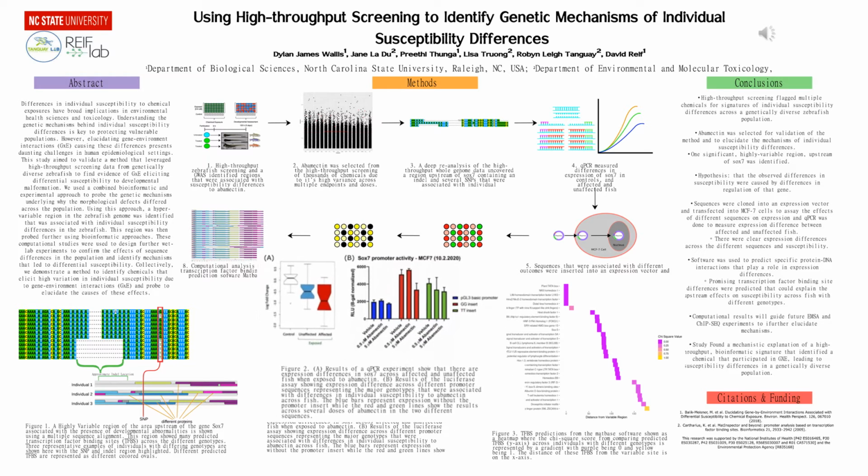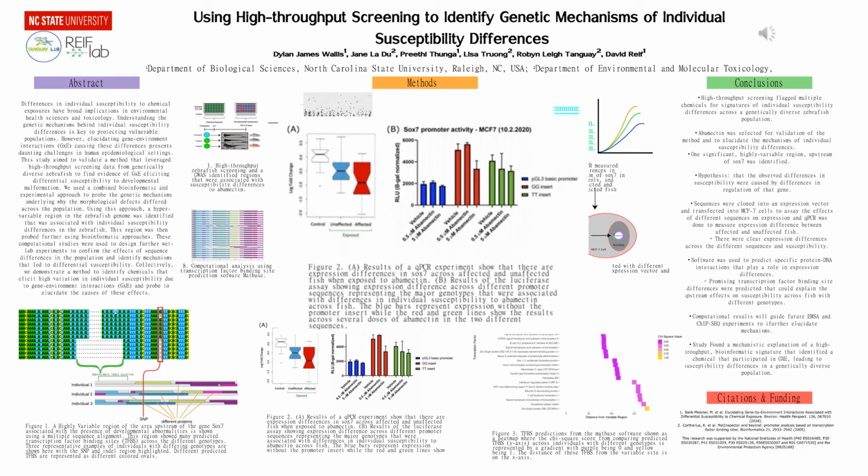The results of this experiment can be seen in Figure 2, which shows a clear difference in luciferase expression between both sequences when they are exposed to abamectin, as well as differences in the controls. It also shows a large difference in luciferase expression between both inserts and the vector without any promoter insert at all. These results indicate that there is some sort of regulation differences occurring based upon the region that we discovered